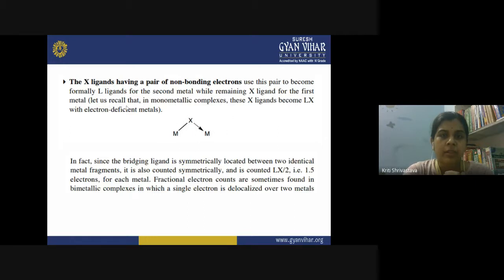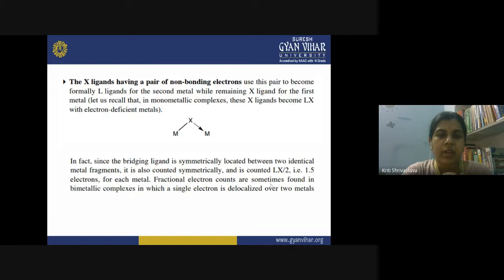So let us recall that in the monometallic complex, this X ligand becomes LX with the electron deficient metal. In fact, since the bridging ligand is symmetrical, located between the two identical metal fragments, it is also counted symmetrically. So it is equidistant from both the metal atoms, and it is counted LX by 2, that is 1.5 electrons for each metal.